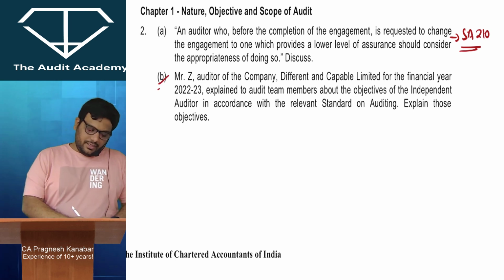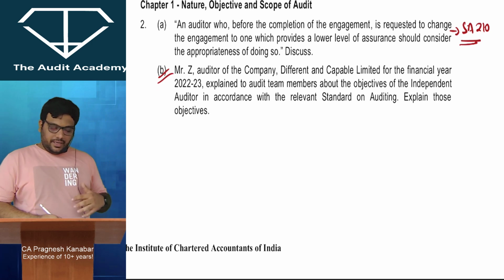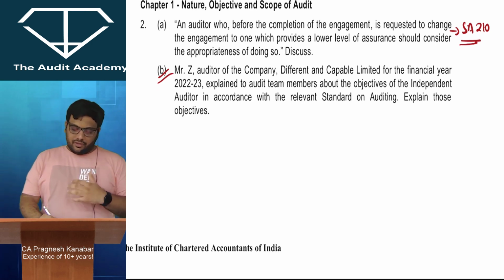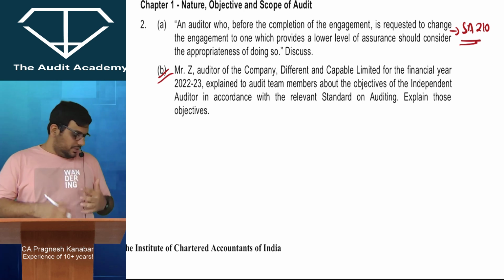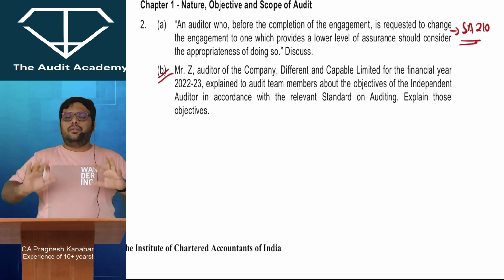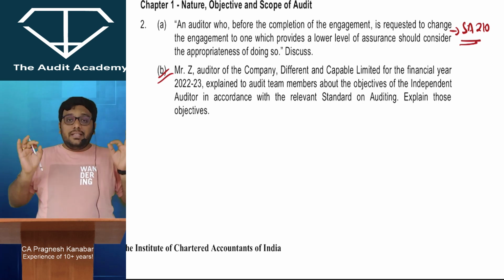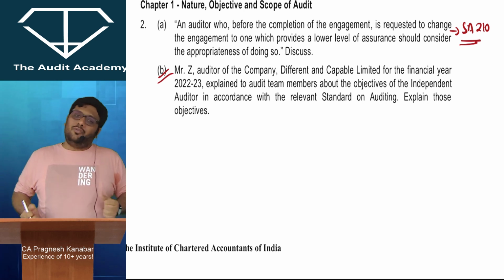Next, Mr. Z, auditor of the company Different and Capable Limited for the financial year 2022-23. Explain to audit team members the objectives of an independent auditor in accordance with the relevant SA. Objectives is very basic, SA 200, first chapter. What is the objective of audit? To express an opinion?